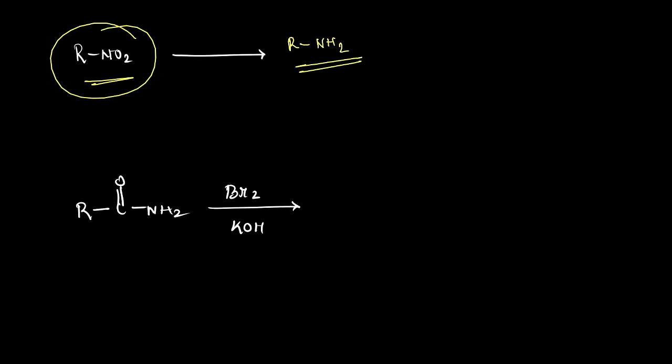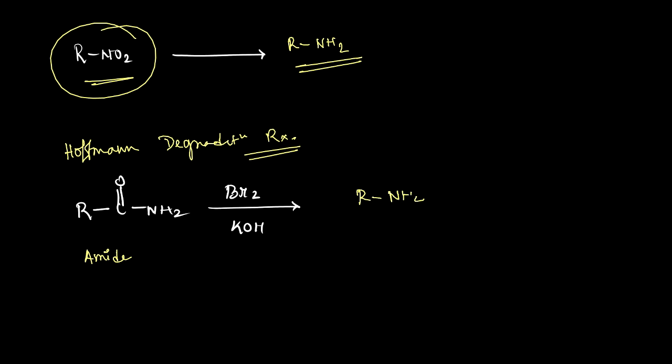Then this one is amide. Here, to the amide we are adding bromine and KOH. This one is the Hofmann degradation reaction. So in the Hofmann degradation reaction we will get RNH2, so that the CO part will come out.